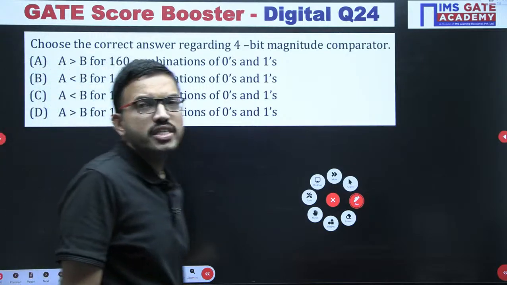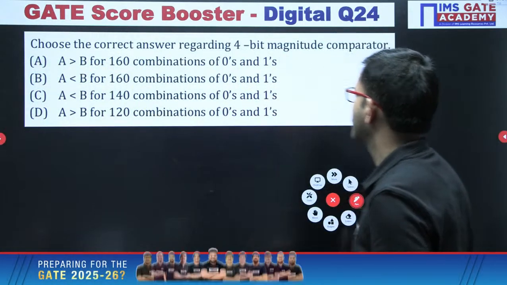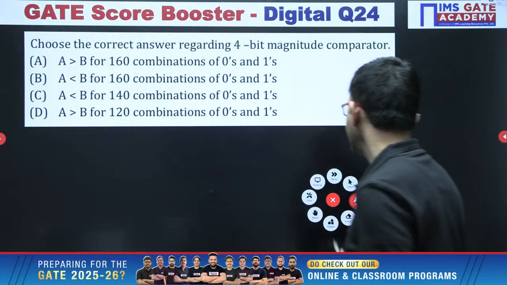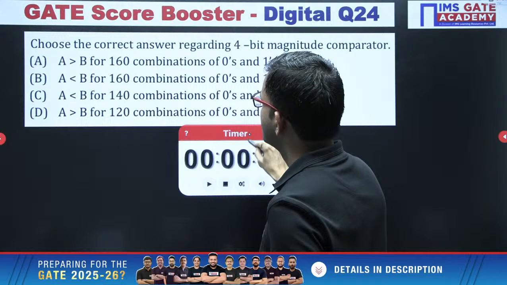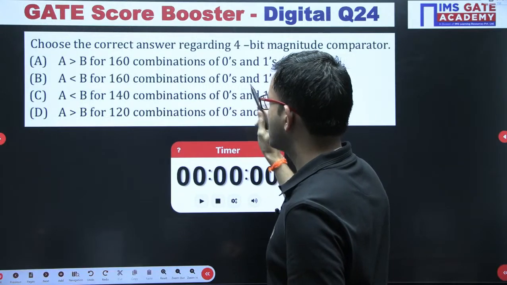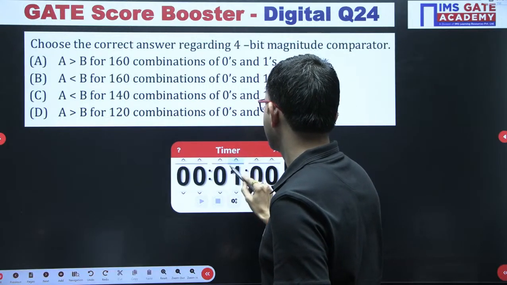Okay, next question, all of you give a try. This is the question related to comparator regarding the number of combinations. This question is MCQ only. Among the 4 choices, only one option will be correct.